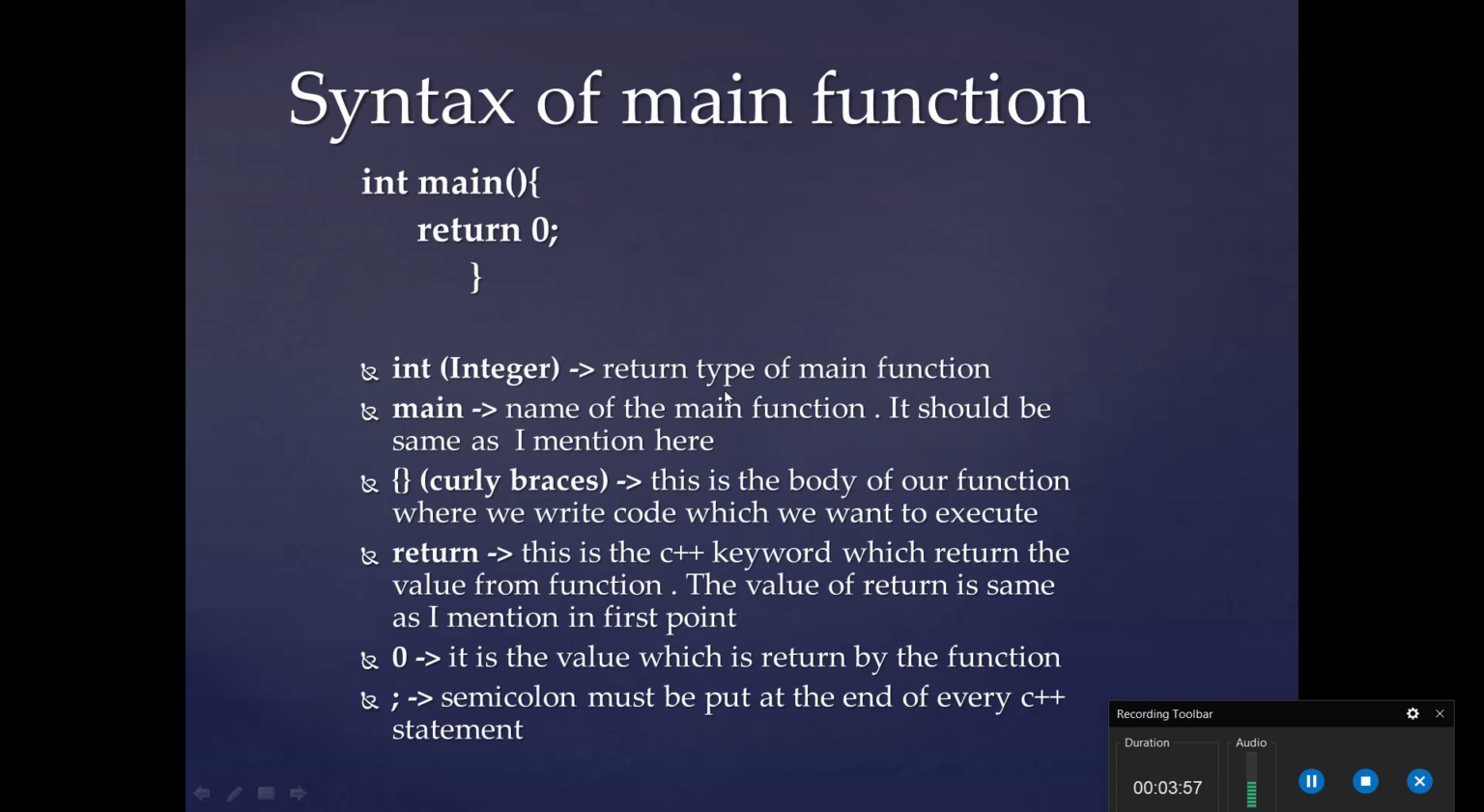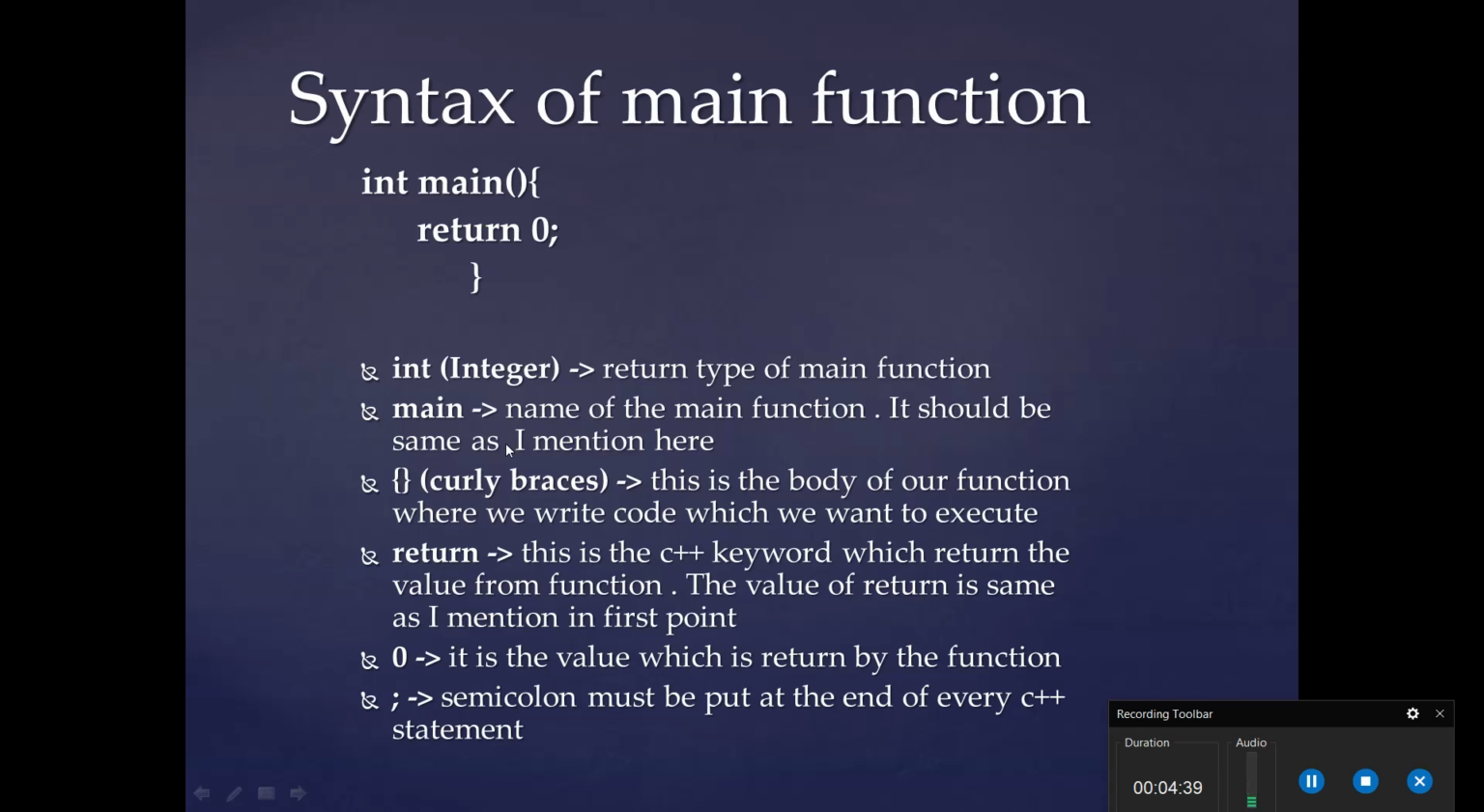It is the return type of our main function. Not only the main function, every function in programming languages has a return type, and we have to write the return type of every function. So here the return type of the main function is integer. Fine. And then the next word is main. Main is the name of the function.